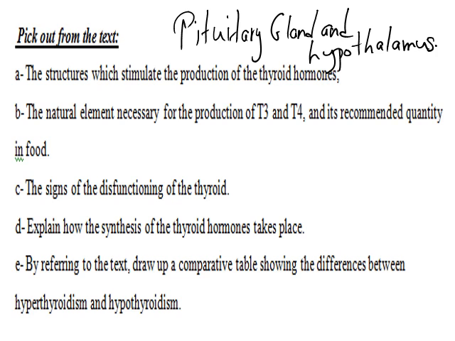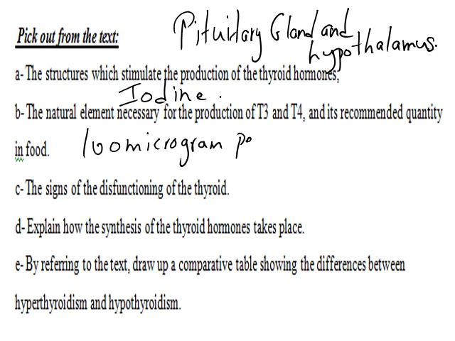The natural element necessary for the production of T3 and T4 and its recommended quantity. What is this element? It is iodine. Recommended quantity is about 100 microgram per day.